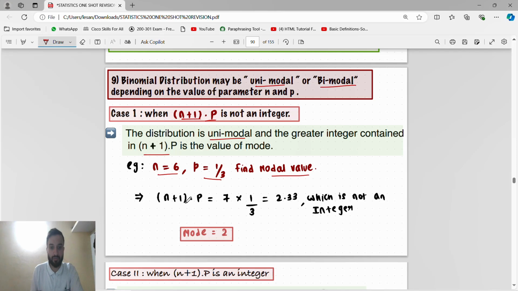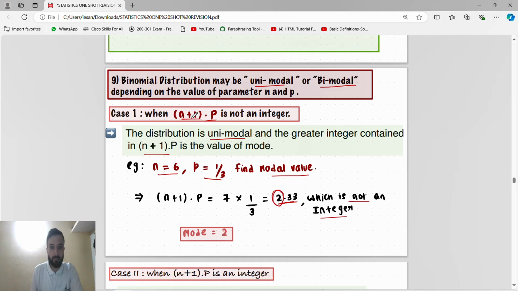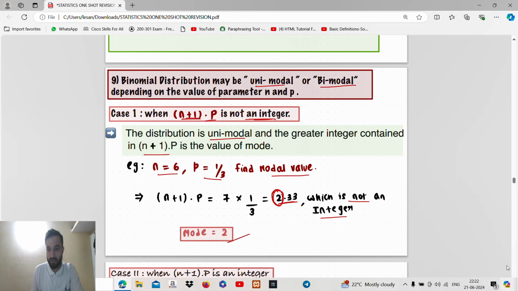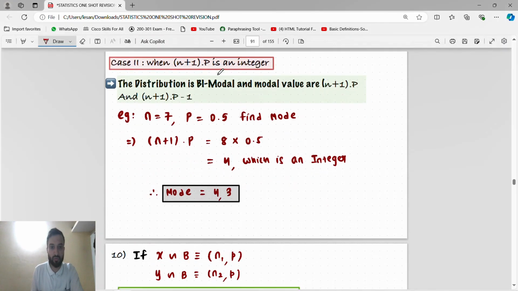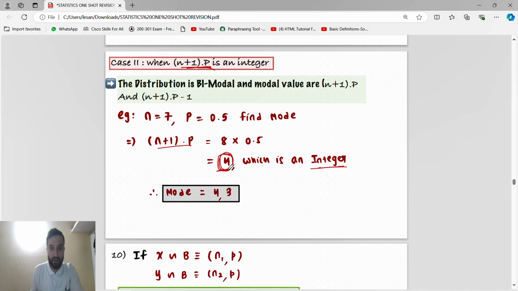The formula is n plus 1 into p: 7 into 1 by 3 is 2.33, which is not an integer, so the mode is 2. Next, if n plus 1 into p is an integer, then we take two values: one is n plus 1 into p itself, and the other is one less than this, like 4 and 3. This is for the bimodal case.